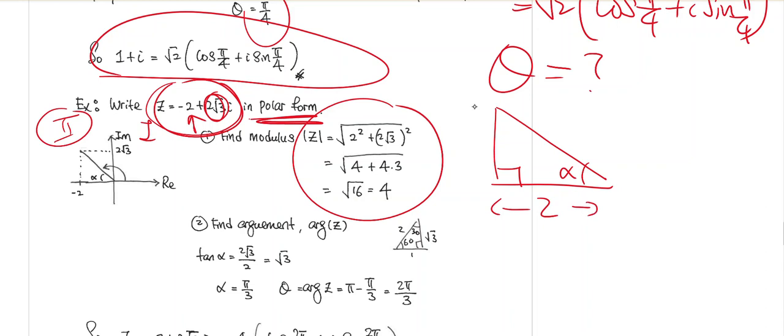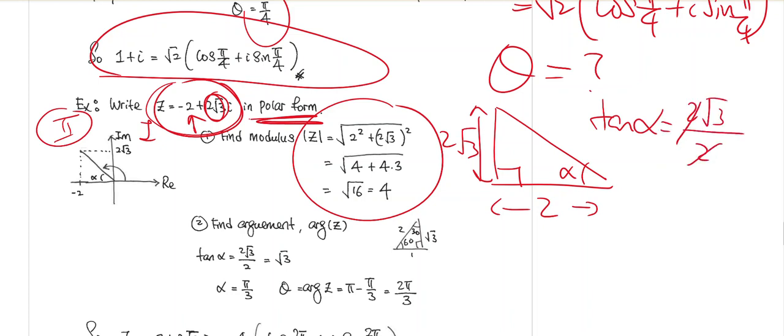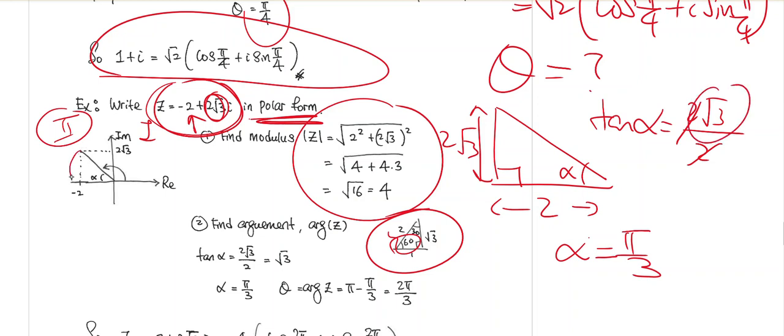So this magnitude is 2, and this magnitude is 2 square root of 3. So if you take the tangent of alpha, it will be 2 square root of 3 over 2, so it will be square root of 3. And you remember this triangle, you will know that if your alpha is 60 degrees, which is pi over 3, then you will have tangent alpha equal to square root of 3.